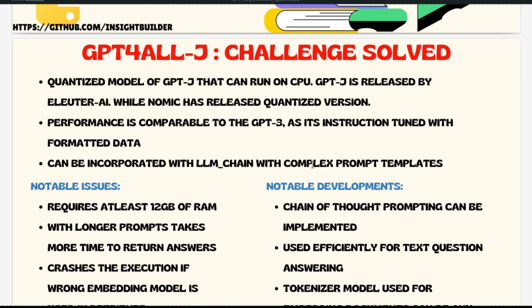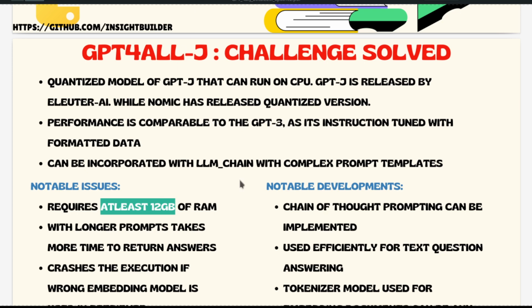Without that, the execution environment, that is a Python execution environment, starts crashing. So that is one of the issues that I was mentioning here. I have mentioned at least 12 GB of RAM is required. It actually depends on the processor as well as the hard disk that you are having. Performance wise, it is claimed that it is comparable to GPT-3, that is OpenAI's GPT-3, but as you will see in a couple of minutes when we start working on the example, it has a long way to go.